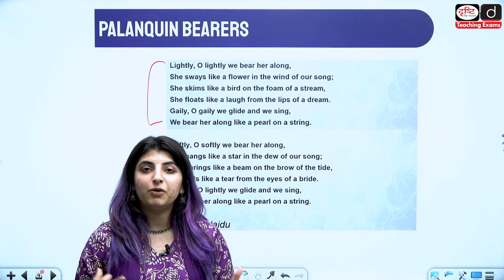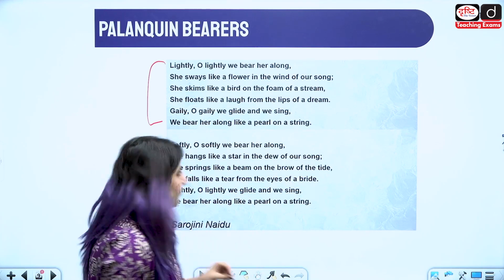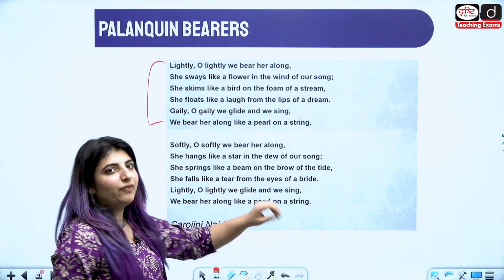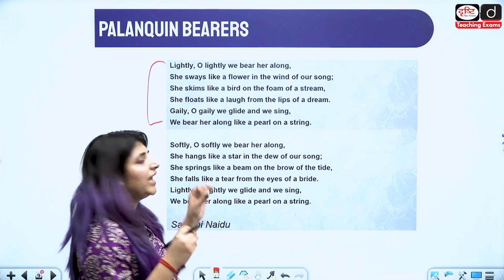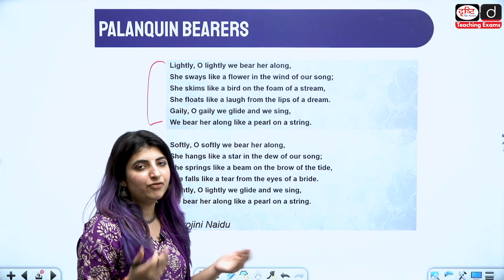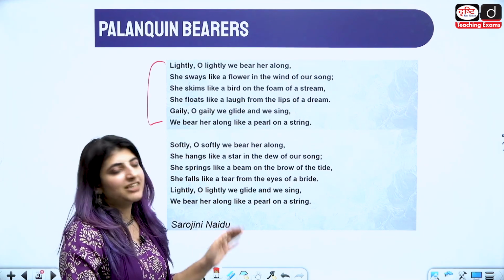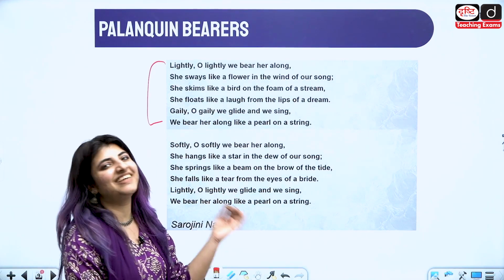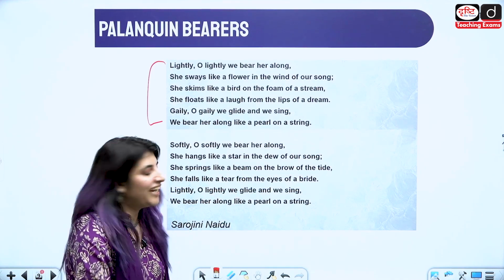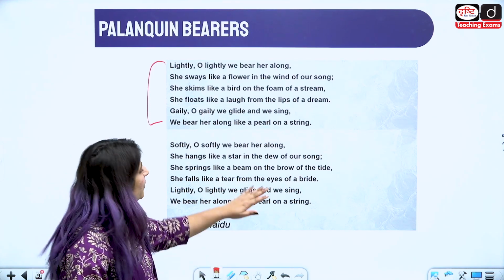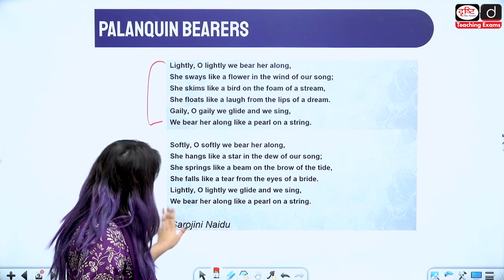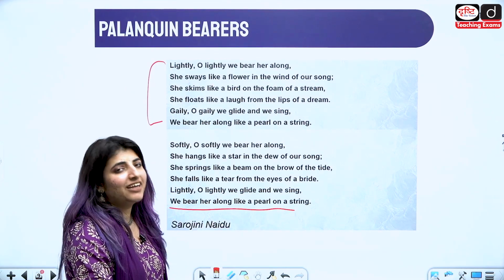So they are talking about the farewell of a girl, right? Softly, oh softly, we bear her along. She hangs like a star in the dew of our song. She springs like a beam on the brow of the tide. She falls like a tear from the eyes of a bride. Lightly, oh lightly, we glide and we sing. We bear her along like a pearl on a string.